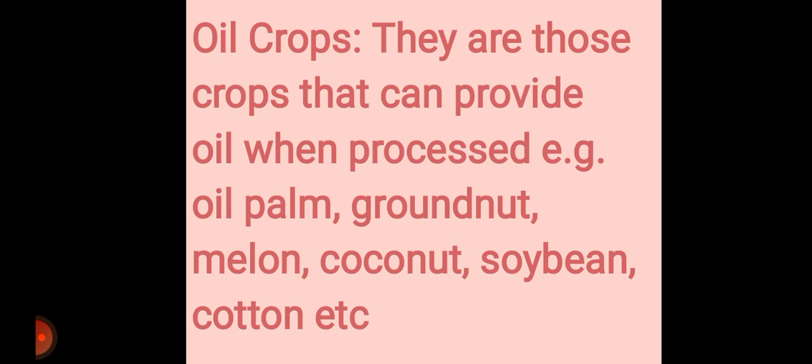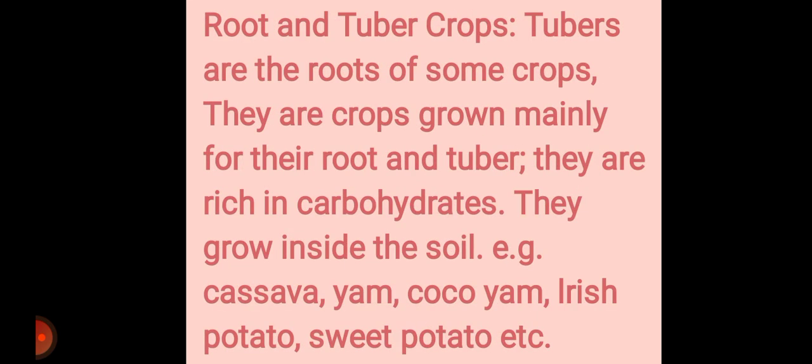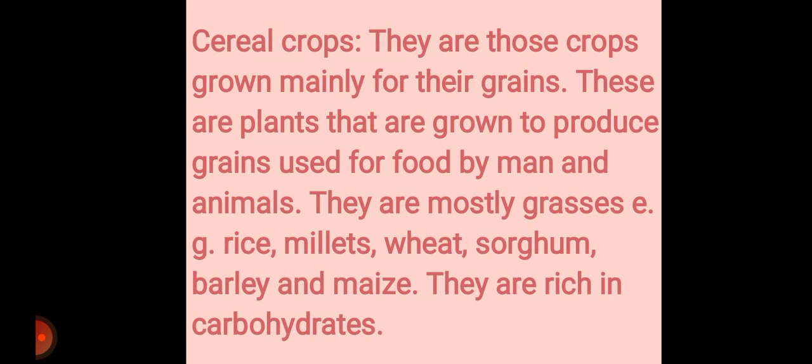All right, we've come to the end of this revision class. Remember we talked about two types of crops, the food crops and the cash crops, and we mentioned a whole lot, I think 9 of them: oil crops, drug crops, latex crops, beverage crops, spices crops, vegetable crops, roots and tubers crops, fruit crops, leguminous or pulse crops, and cereal crops. Okay, hope you've learned and you try to remember what you have been taught.